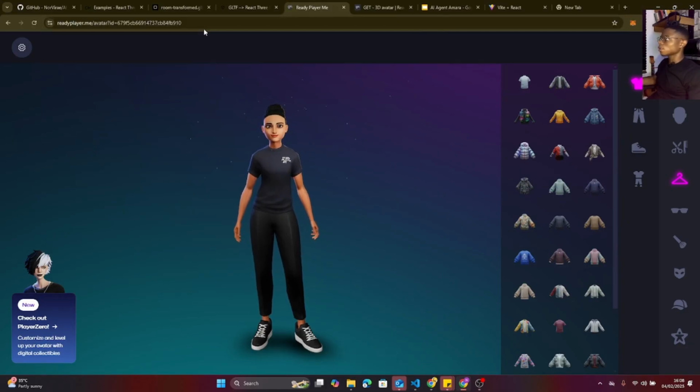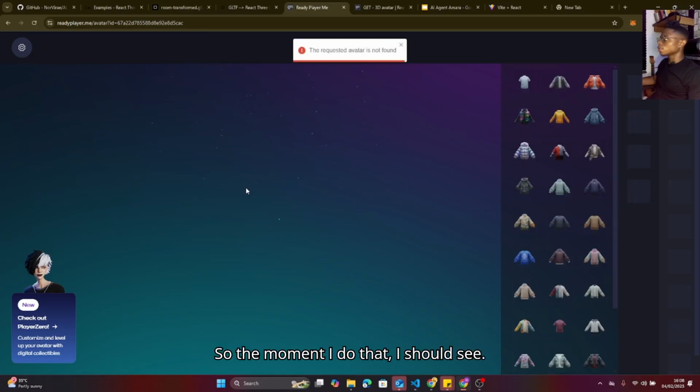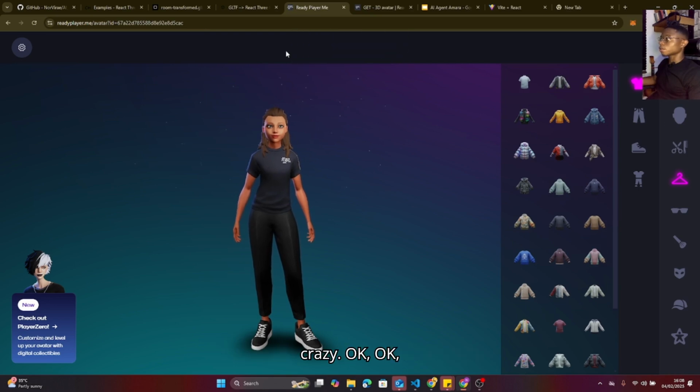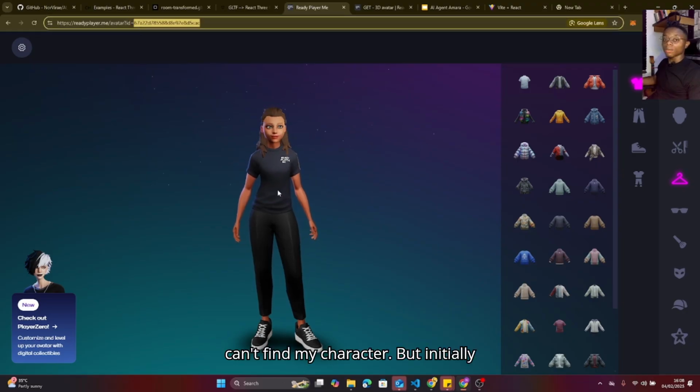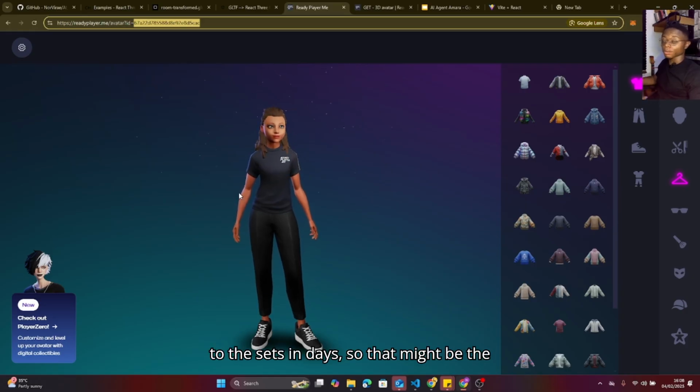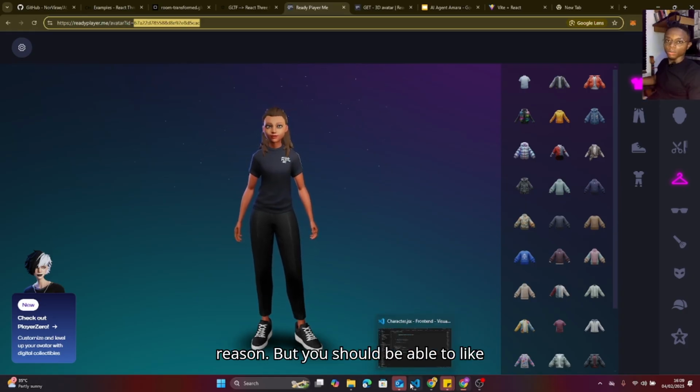So the moment I do that, I should see, okay, if it can't find my character, that's crazy. Okay, it can't find my character. But initially, when I do that, I actually see my character. Probably the character ID, for some reason, I've not gone to the site for some days now, so that might be the reason. But you should be able to access those characters with that ID.